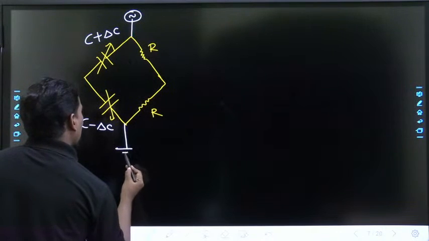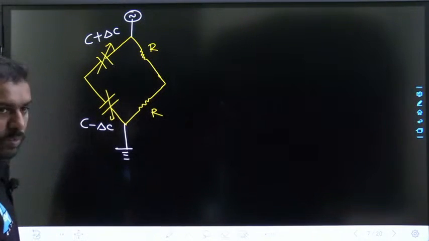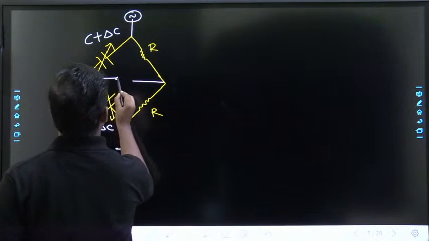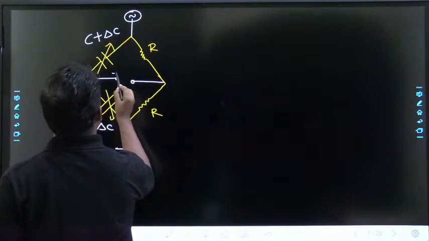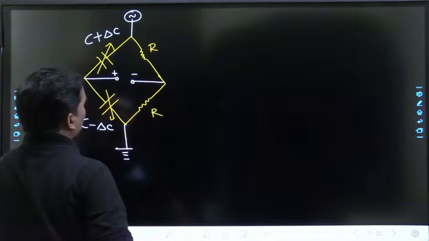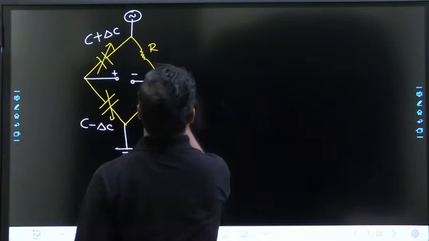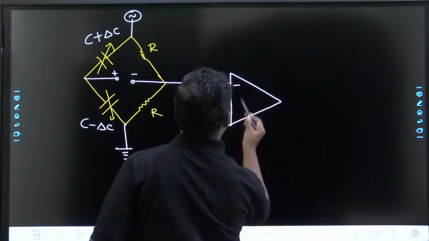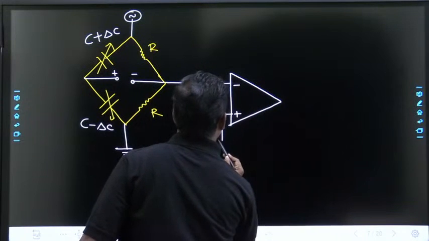This is the AC supply voltage. This output, plus minus, is connected to a differential amplifier. The output is connected to a differential amplifier.